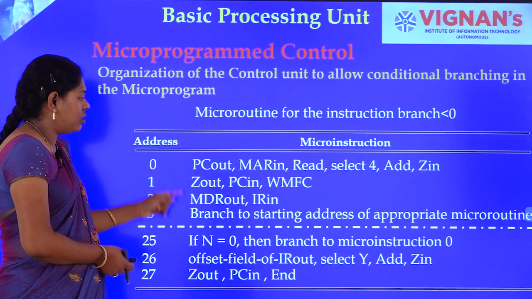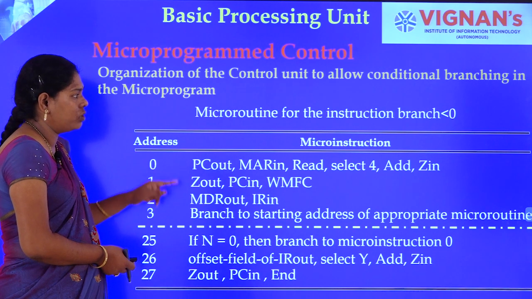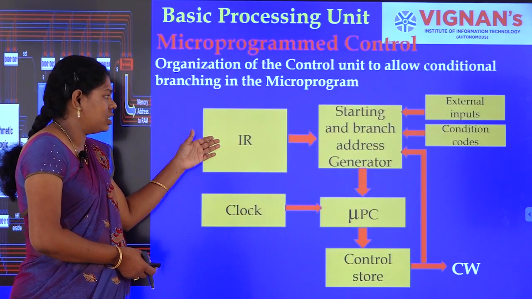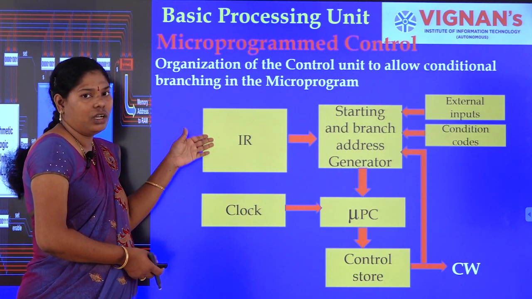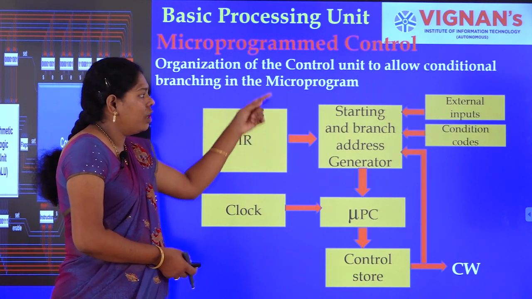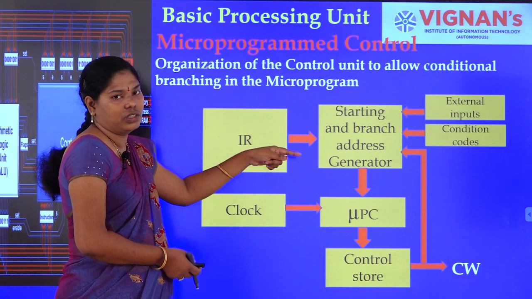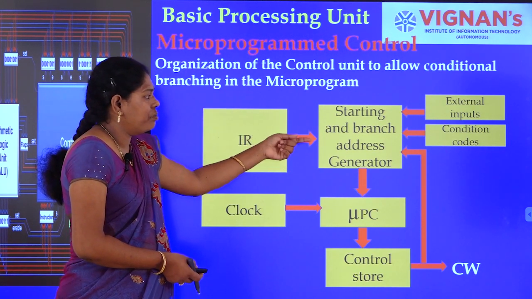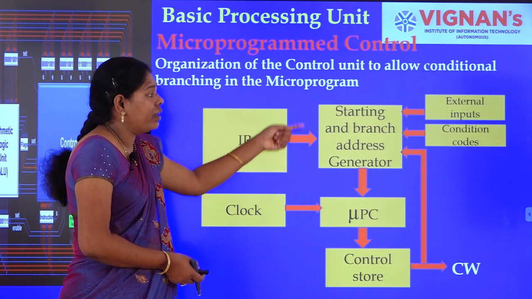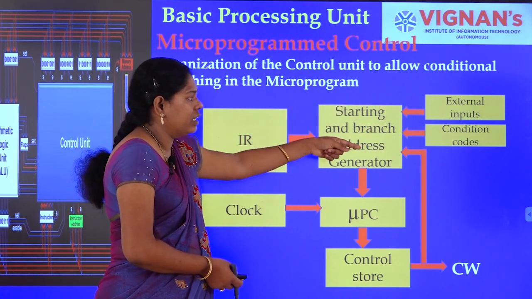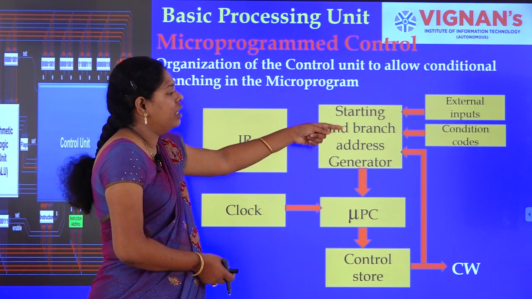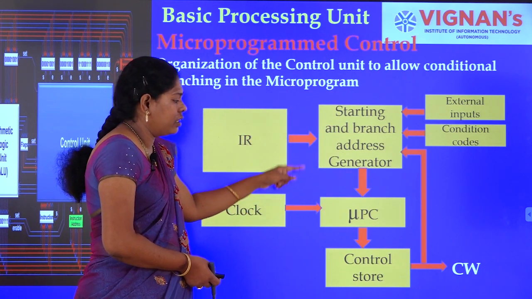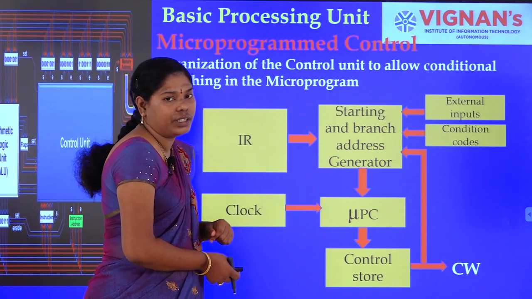Now, these are the instructions, and this is how we are going to perform them with the architecture. Whenever the instruction is available in the instruction register, it goes through the starting and branch address generator. Previously, it was only the starting address; now it is modified to the branch address also, depending on the external inputs and condition codes, that is the flags. Depending on the status, it will modify, and the corresponding control word will be generated.